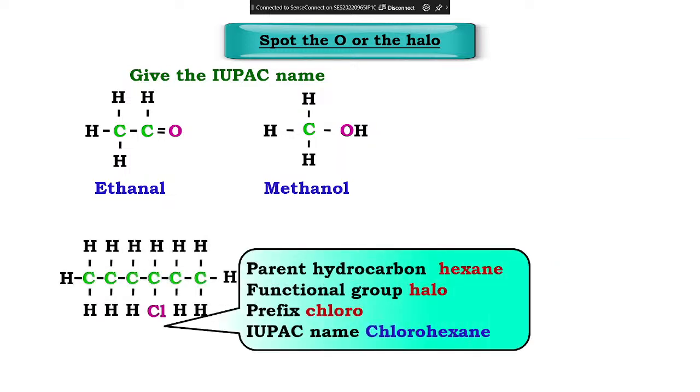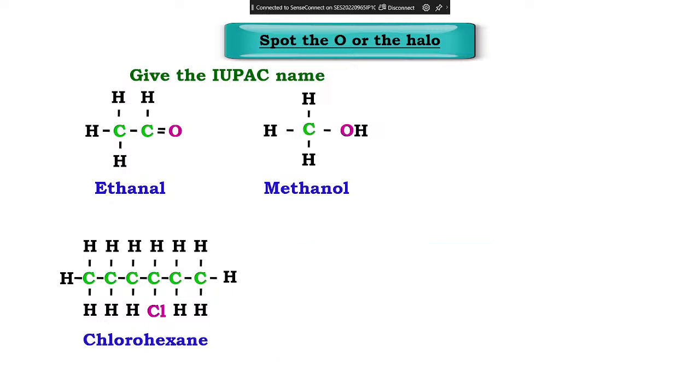Did you all understand? Okay, now tell me for this. Chlorine, halogen is there, correct? So first you will write chloro, and how many carbon you have? 6 means what? Hex. And is it single bond or double bond? So in the end you have to write ANE. So what happens? Answer is chlorohexane. Okay, that's it.